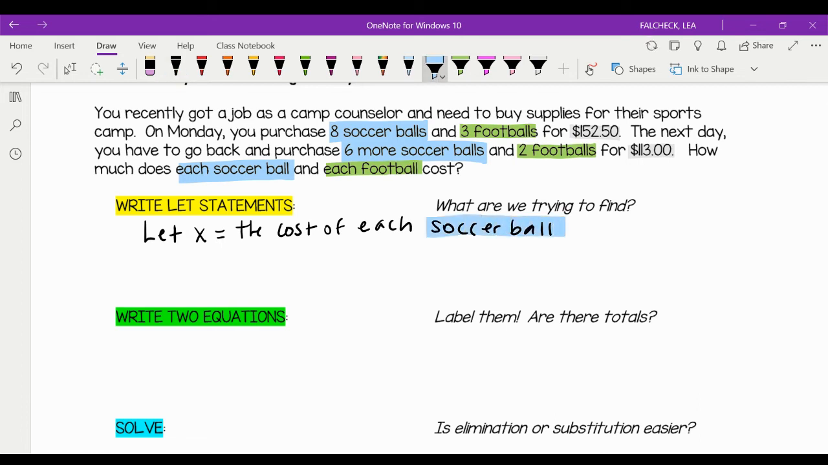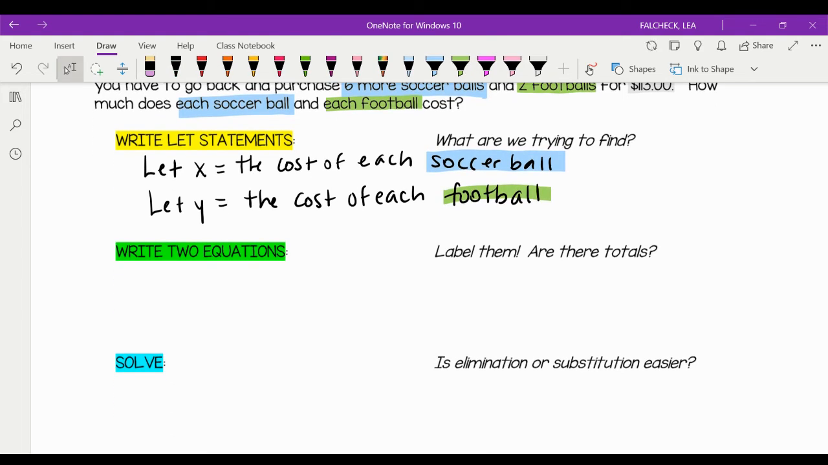So what are we trying to find? Cost of each soccer ball. And we're going to let y equal the cost of each football. Why did I just say it like that? Football. The cost of each football. Okay.